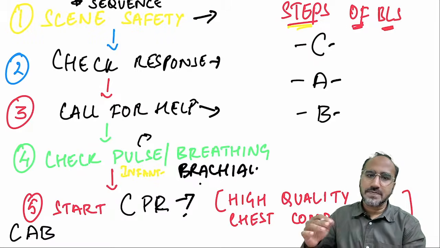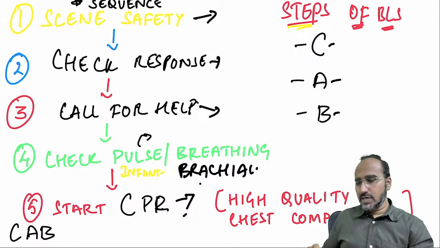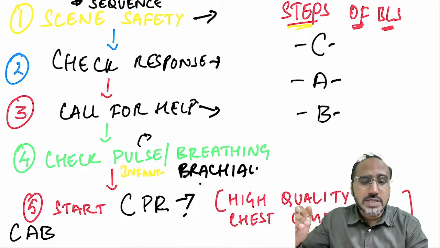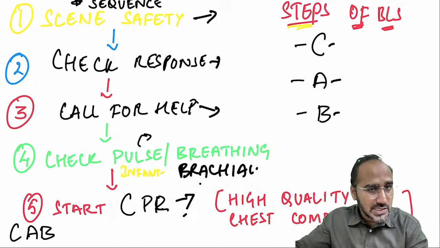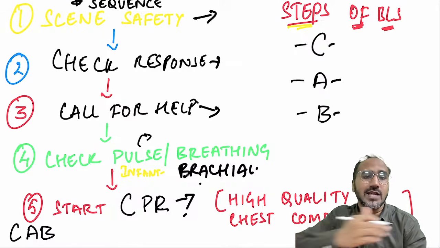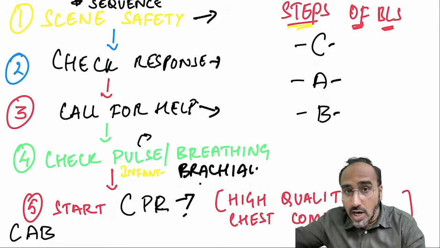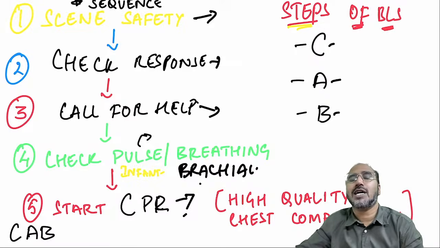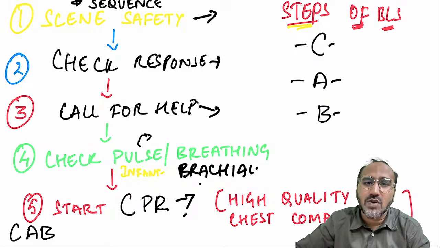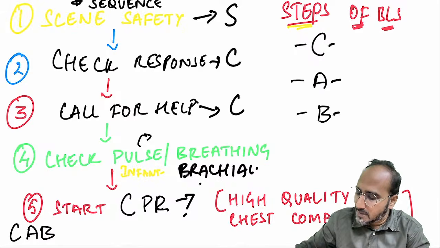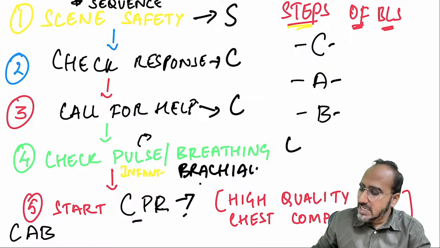So we are discussing the sequence of BLS and ACLS. Guys, remember, if you see any person collapsing, the first step that you do is what, guys? Scene safety. Secure that the scene is safe. Second, you check for the response, whether he's responding or not. If he's not responding, you call for help. After calling for help, you check for the pulse and breathing. If there is no pulse and no breathing, then you start your CPR. So basically the steps are: scene safety, check response, call for help, check for the breathing and pulse, and last, start CPR.